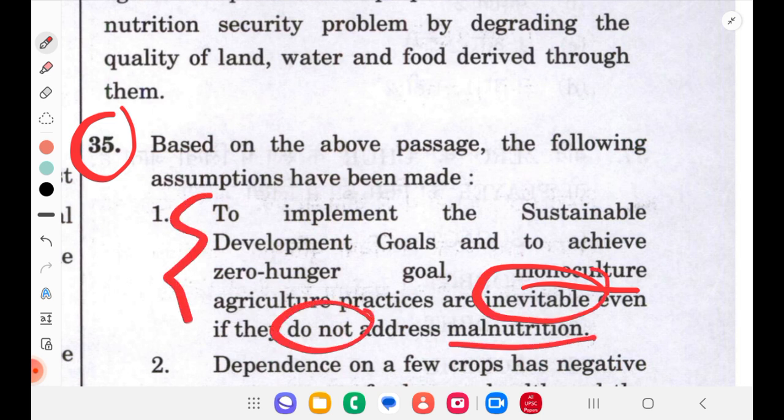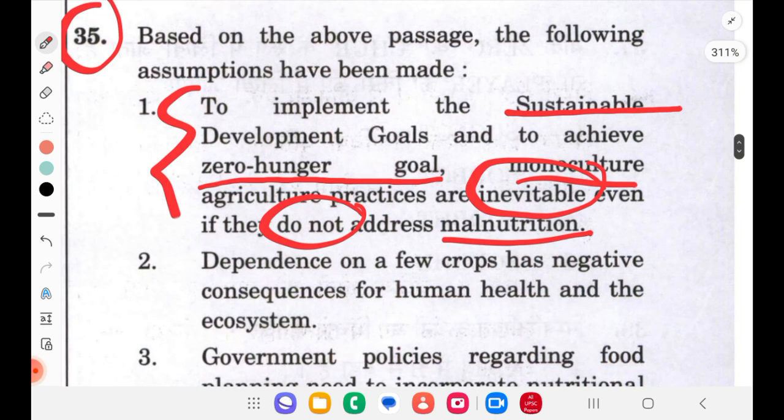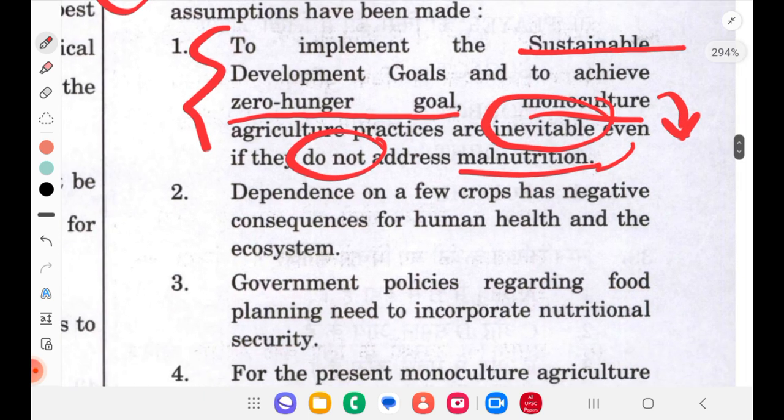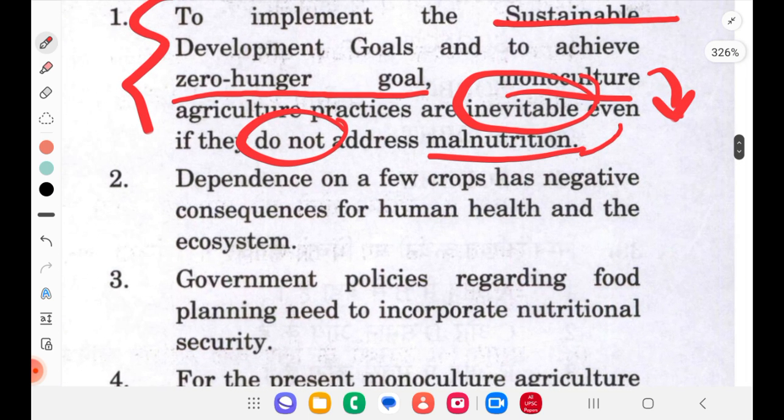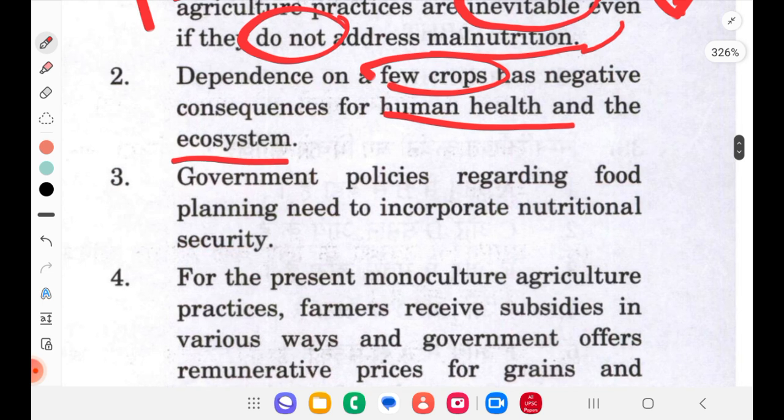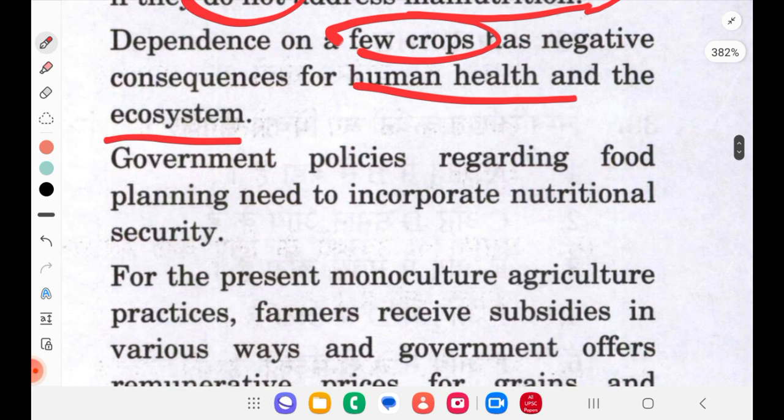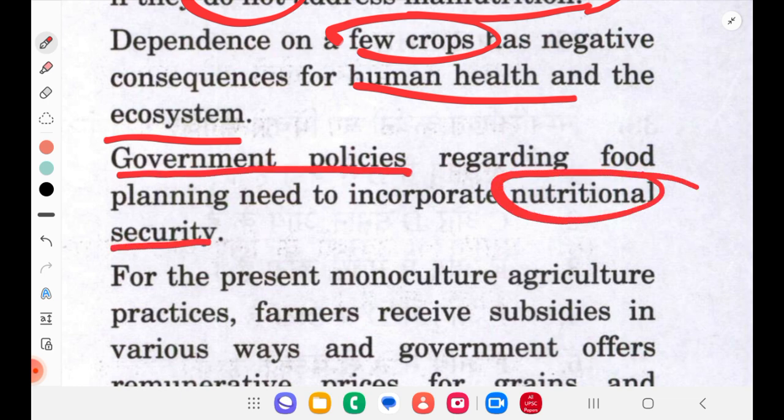What they are saying is, because of the sustainable goals and zero hunger goals, we must go for monoculture, though they are not addressing malnutrition. Okay, we'll see. Option 2: Dependence on few crops has negative consequences for human health and the ecosystem. So if you are dependent on only a few crops, it will have consequences on both human health and ecosystem. Option 3: Government policies regarding food planning need to incorporate nutritional security. So government should make a policy which will include nutritional security as well.